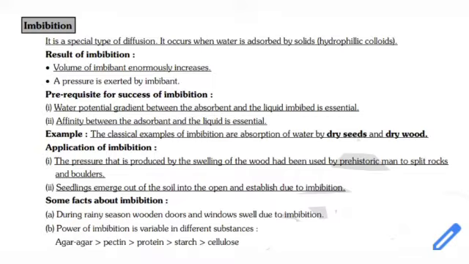During rainy season, wooden doors and wooden windows swell due to imbibition only. Power of imbibition is variable in different substances. Example: agar-agar, pectin, protein, starch, cellulose. This is the descending order of imbibing power.